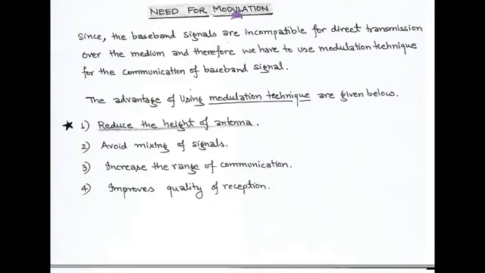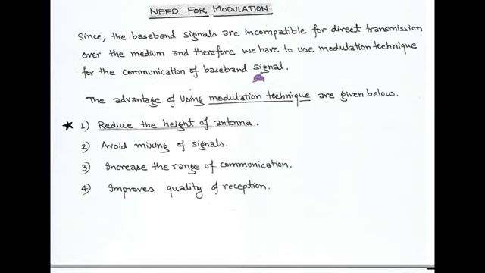Next is need for modulation. For direct transmission of a message signal over a long distance, we require a modulation process because we know that the baseband signals are of very low frequency and are not compatible for direct transmission over a long distance, so we require a modulation technique. In a modulation technique, the low frequency message signal gets converted into a high frequency signal.